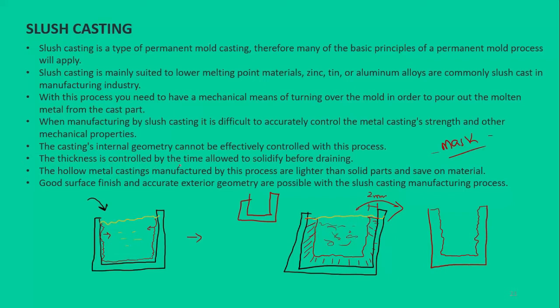So the hollow metal castings manufactured by this process are lighter than the solid parts. Obviously it's hollow, it's lighter, and it saves material. Good surface finish and accurate exterior geometry are possible with the slush casting manufacturing process. So we do have good surface finish on the outer surface and good dimensional accuracy, but we do not have good dimensional accuracy on the interior side. So this was the slush casting.